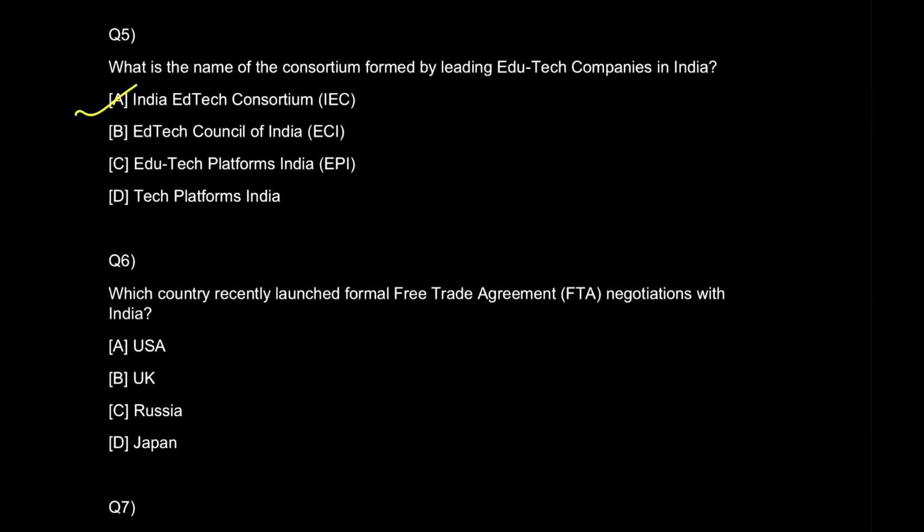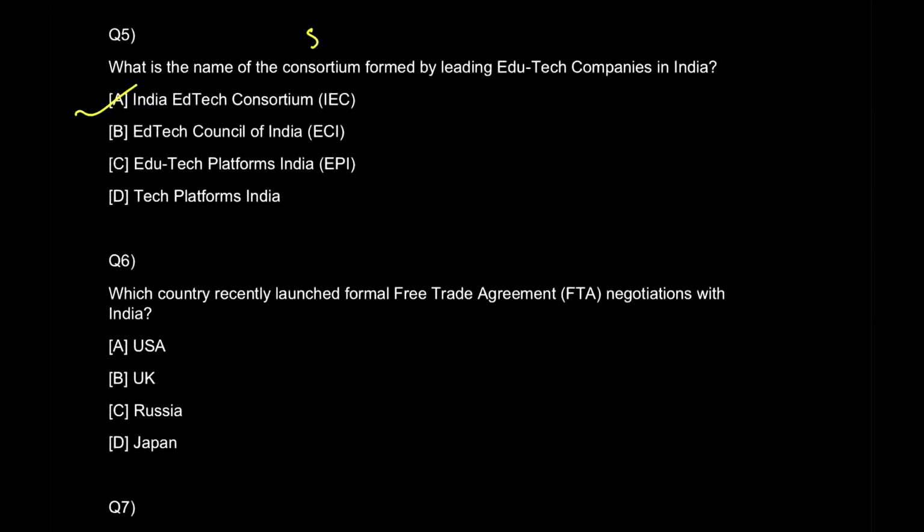But what you need to know more about this is that India's leading edutech firms and companies have come together. What is the meaning of consortium is what you can search on Google. That is how people come around and make a group. Okay, you can search that. That is your static GK part.